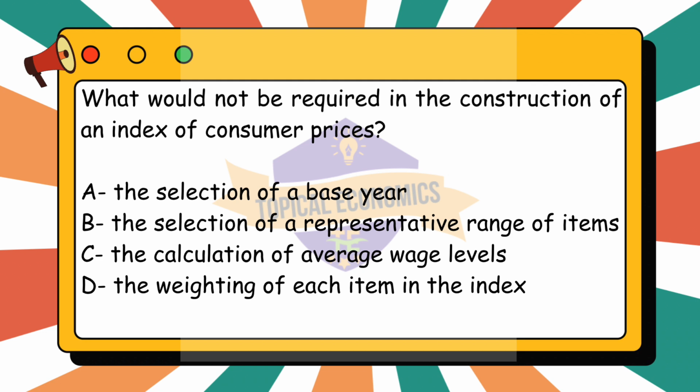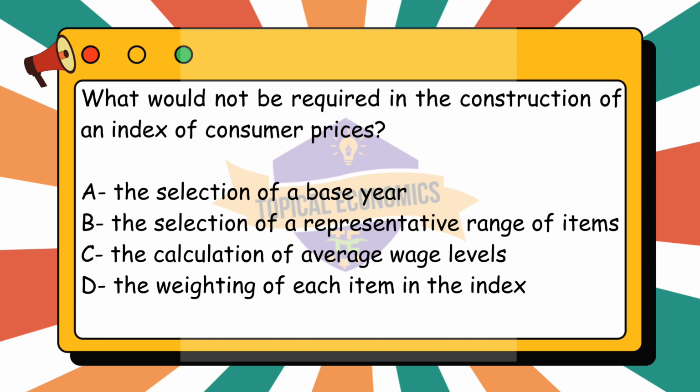To construct a Consumer Prices Index, CPI, the goal is to track changes in the prices of a fixed basket of goods and services over time. Let us evaluate each option to determine what would not be required in constructing such an index. Option A. The selection of a base year is required.